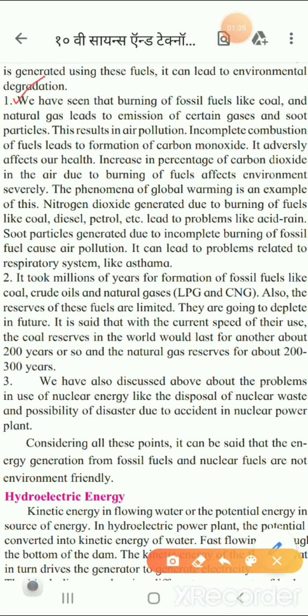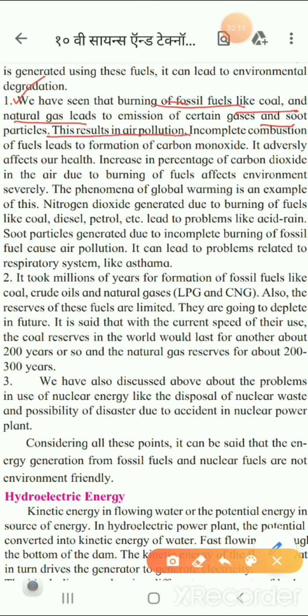Now let us see the first point, children. When we are burning fuels like coal and natural gases, these fossil fuels lead to the emission of certain gases and soot. Now what is soot, children? Soot means whenever the carbon particles are not completely burned, that means they are unburned particles. These are called soot. That means complete oxidation does not take place. So this results in air pollution.